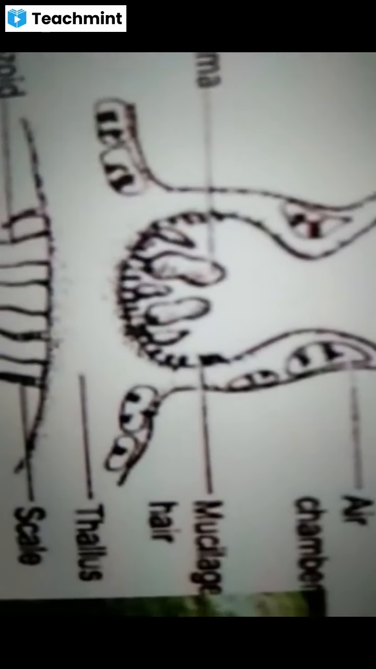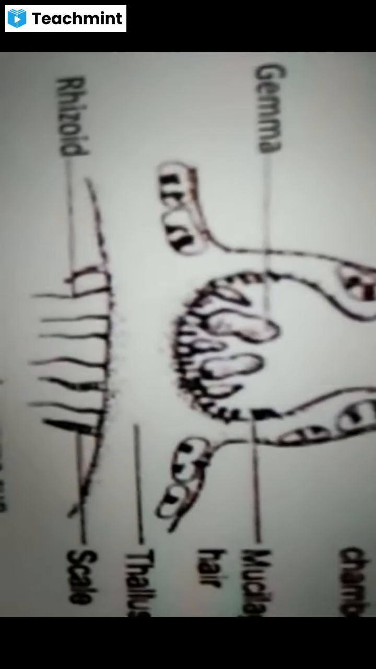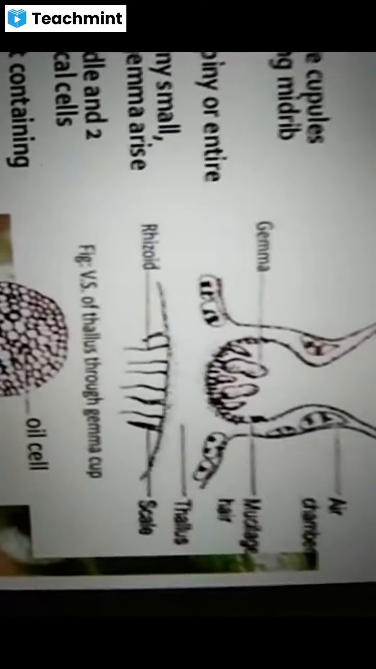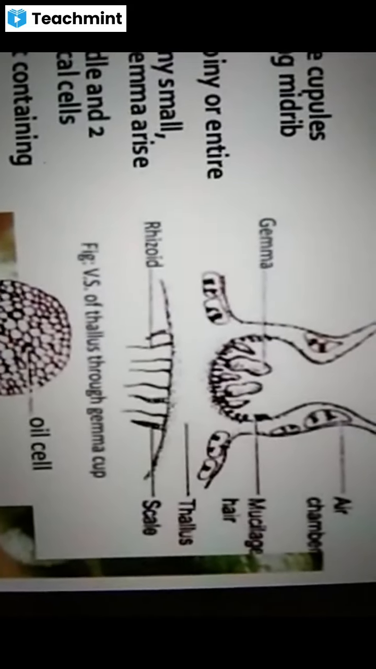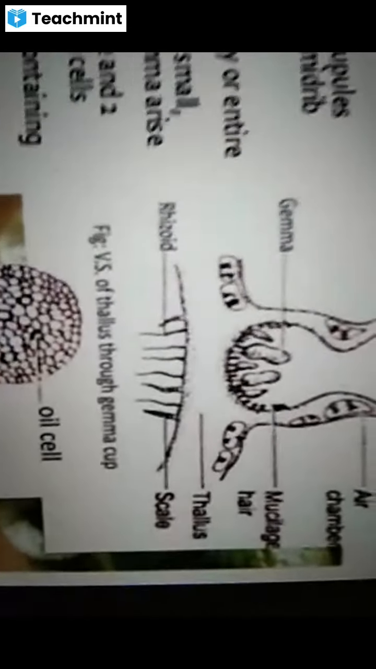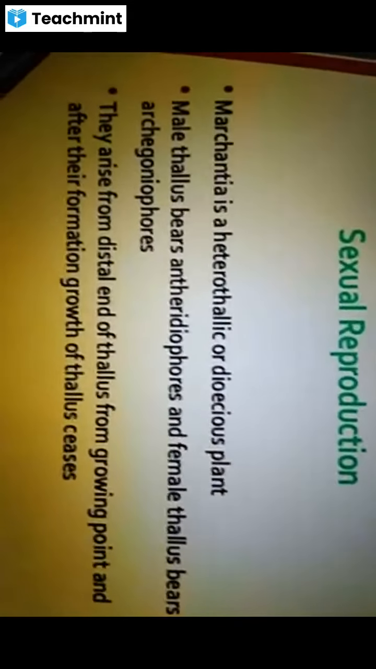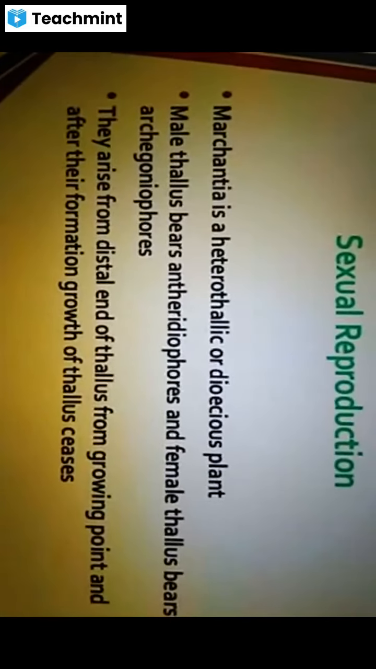Mucilaginous cells. And actually, along with these gemmae in the gemma cup, you may notice the presence of some hairs, which are called mucilaginous hairs. And these mucilaginous hairs can hold water and help in the dispersal or dissemination of the gemmae. And when the gemma gets detached from the mother plant, it develops into a new Marchantia plant.